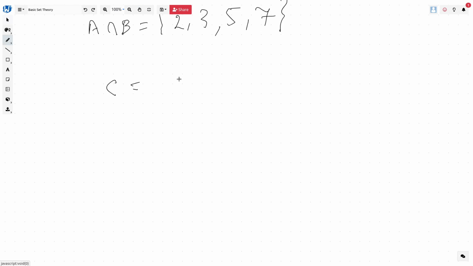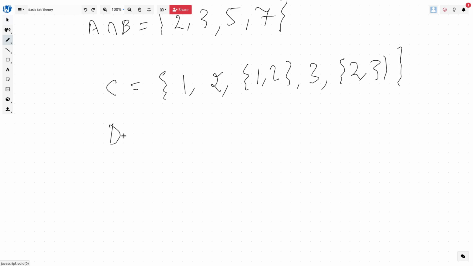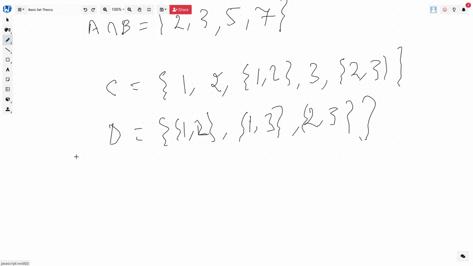So let's say C is a set having element 1, 2, an ordered pair (1, 2), then we have 3, then an ordered pair (2, 3), right, and something like that. And D is all ordered pairs of 1, 2, 3, so it will be (1, 2), (2, 1), (3), and (2, 3), right? Now again, if you want to find C intersection D, you have to look at the common elements, right? And let's say it also has element called 3.